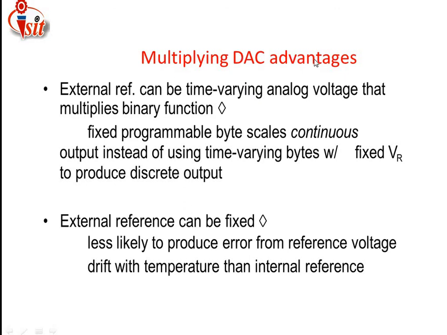Then just see here the multiplying DAC advantages. The external reference can be time varying along with the voltage that multiplies the binary functions. That means it is totally dependent upon time, and for that purpose it multiplies those functions. Then a fixed programmable byte scales the continuous output, instead of using the time varying bytes with respect to a fixed VR, to produce the discrete output. Then the external reference can be fixed. Just see here, it is less likely to produce an error from reference voltage drift with temperature than internal references.